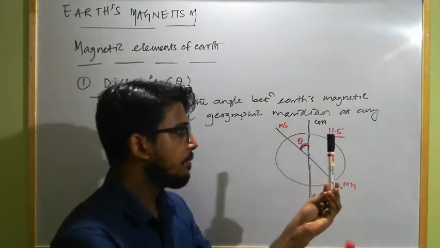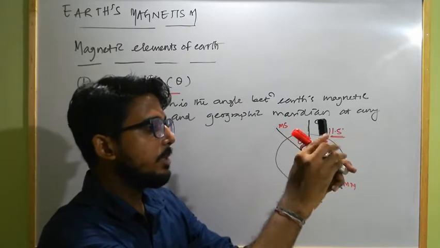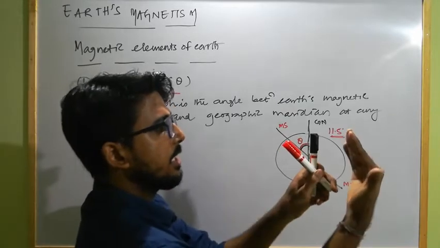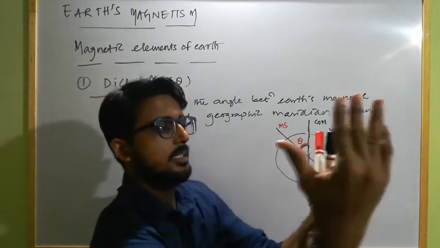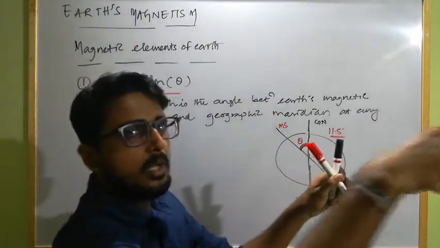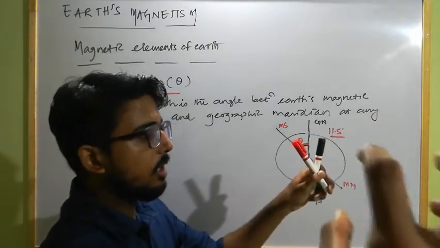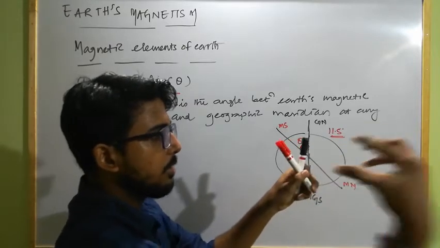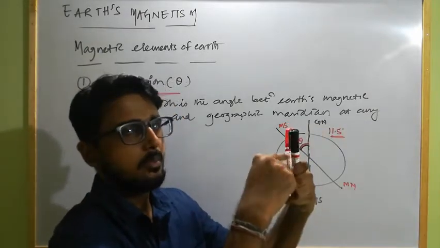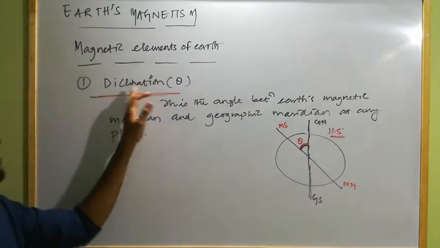This angle is fixed, but from place to place this angle will vary. If this is the magnetic meridian and this is the geographic meridian, and someone views these two from this side, the angle will be this much. But if someone views from this side, if I rotate this, then the angle will be very less. So the angle is fixed, but as we move from place to place on the Earth's surface, the angle will be different. From this place the angle will be this much, from this place it will decrease, and from this place the angle will be very small. So the angle between the geographic meridian and magnetic meridian is known as declination or theta.